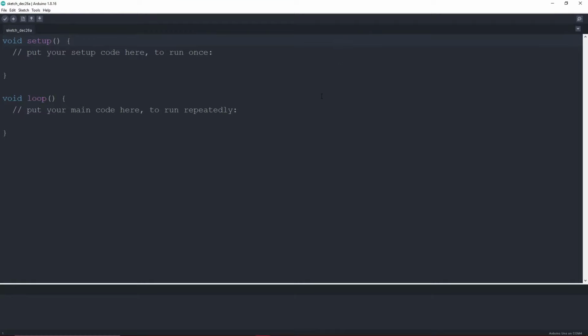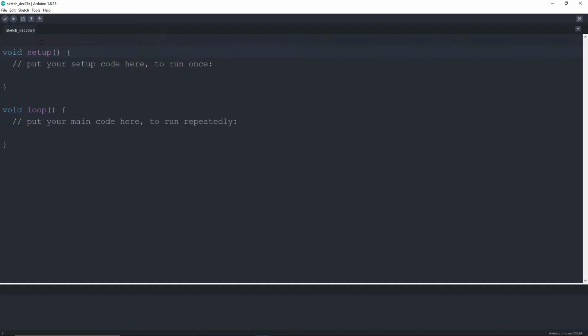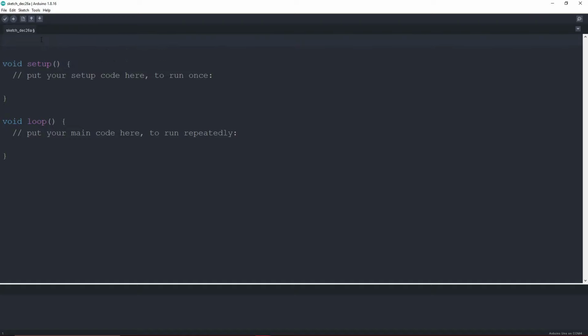In here, before the void setup, we will first initialize the pin number that we are going to be using. So here we will define int LED equals 12. Basically we are defining the pin number that we are going to be using. It is defined in the form of an integer value, and it is pin 12 that we are going to use to blink the LED and send the digital signal.